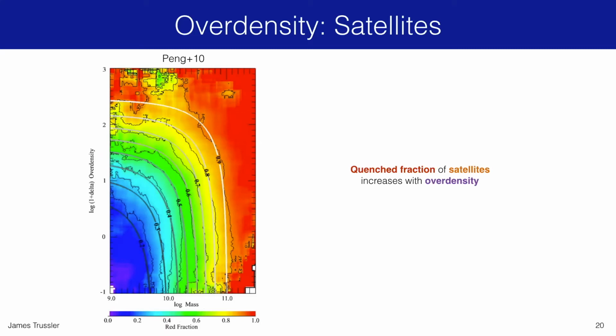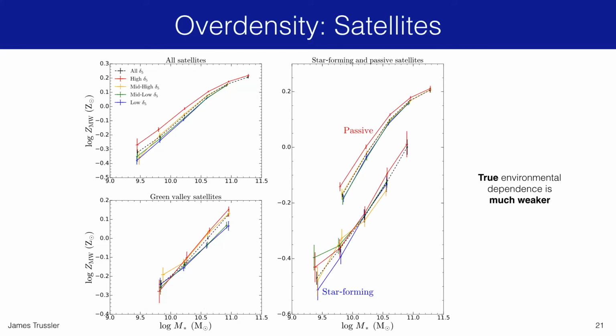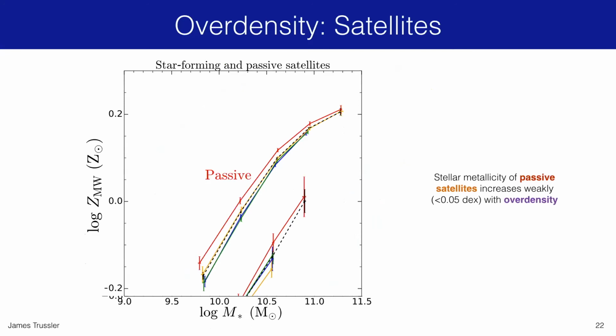So again, it becomes important to separate the star-forming, Green Valley and passive populations if we really want to see the inherent dependence of metallicity on environment. That's what I show here. I show the overall trend for satellites in the top left, the trend for star-forming and passive satellites in the right panel, and Green Valley in the bottom left panel. Just to make it clear, after making the separation, we only find a small but steady increase of stellar metallicity with increasing overdensity for the passive population, so less than 0.05 dex.